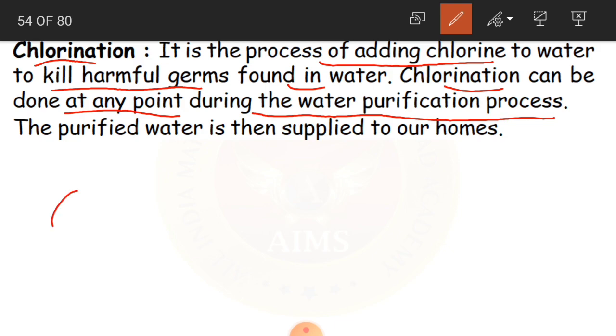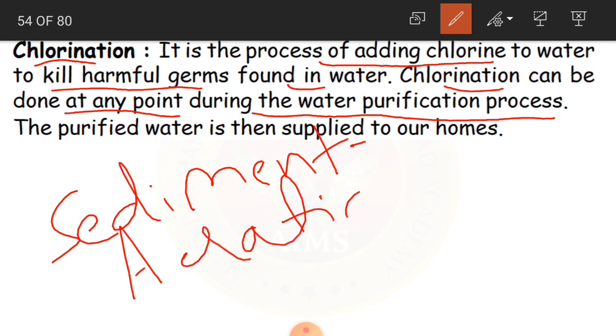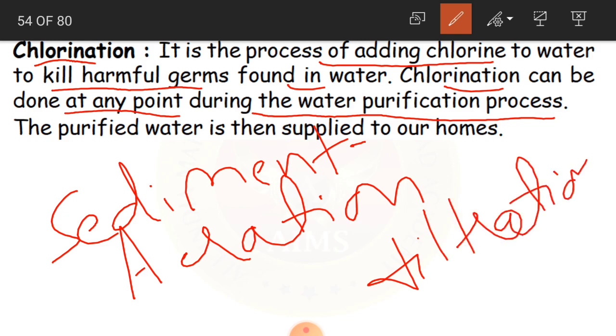So this chlorination process can be done at any point. We can do it in the sedimentation stage, or in the aeration stage, or in the filtration stage. At any point of this process, chlorine can be added to water, and the purified water is then supplied to our homes.